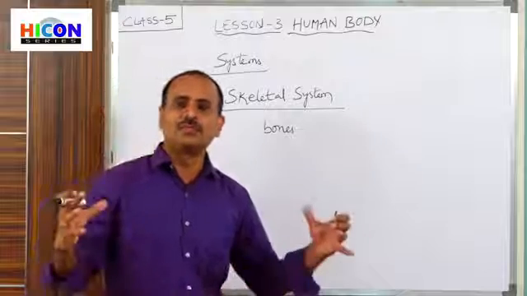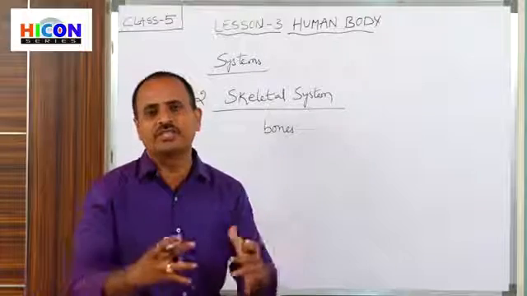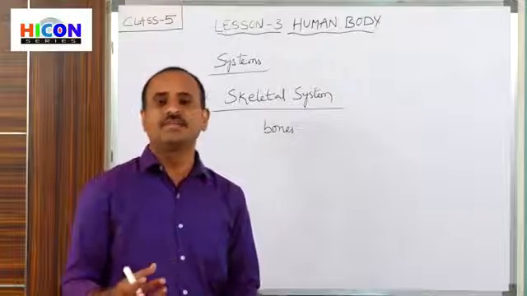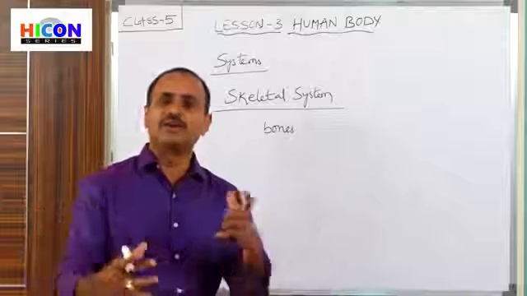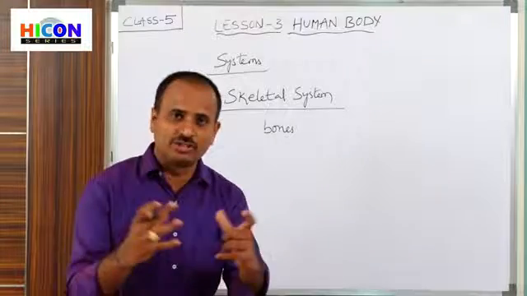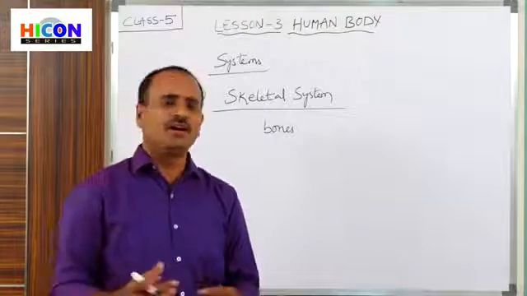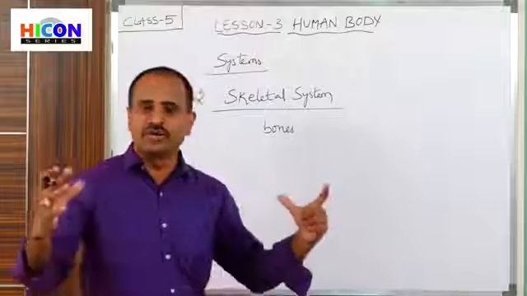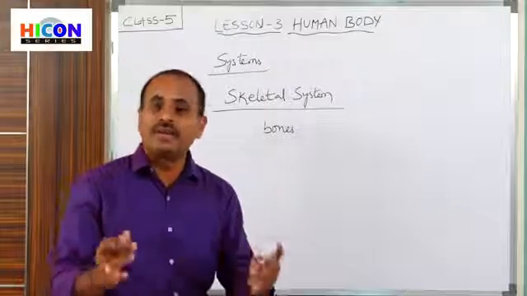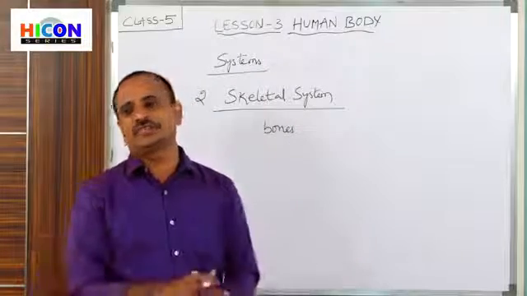All these bones are joined with each other in various ways, with different joints. All these bones joined together make a frame-like structure.